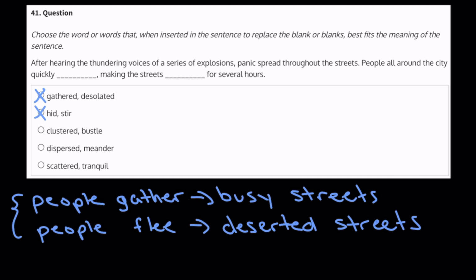Next, we have clustered and bustle. Clustered means that people become closer to one another, and bustle means full of activity. So that is actually in line with what we have in our second sentence. So we're going to keep that open for now.